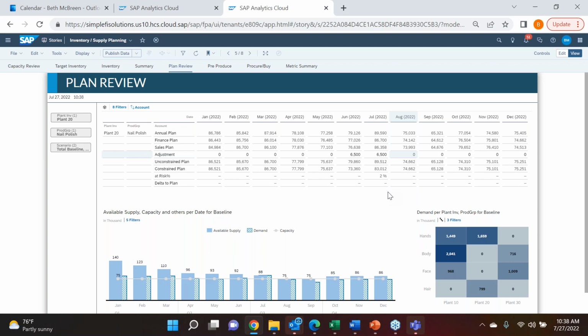Another scenario would be, if I don't have the capacity to make it in-house, do I need to go out and look externally and either buy a product or have somebody make the product for me? That is also another option, which is another scenario that we set up.